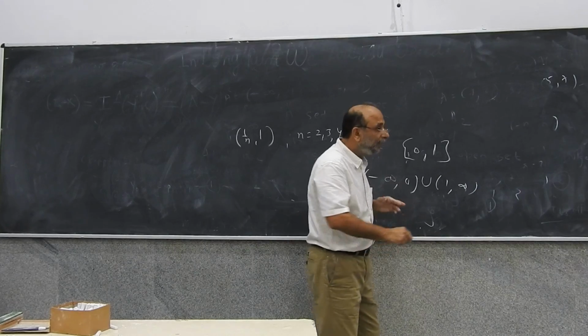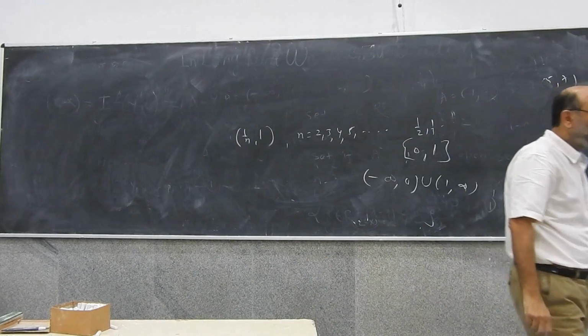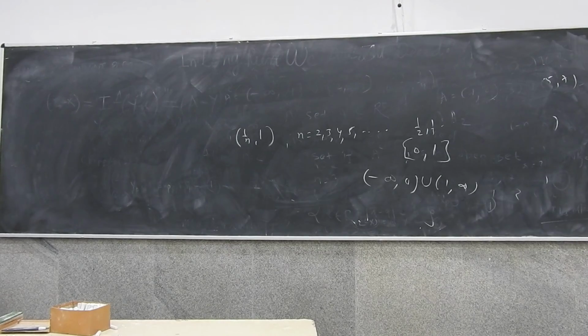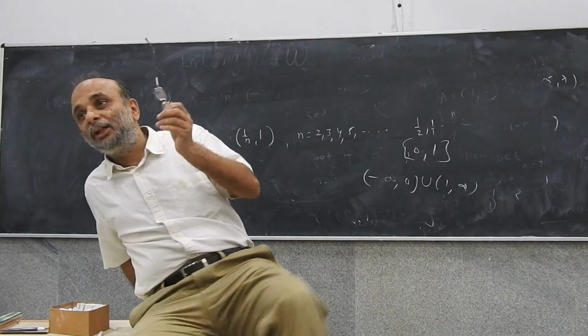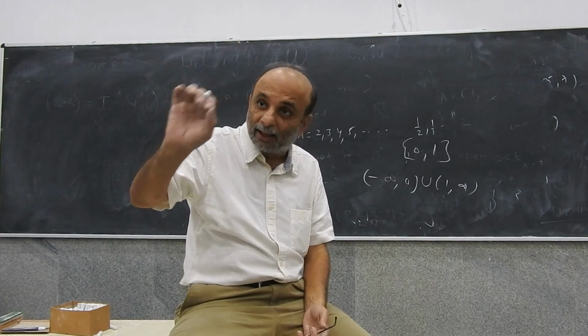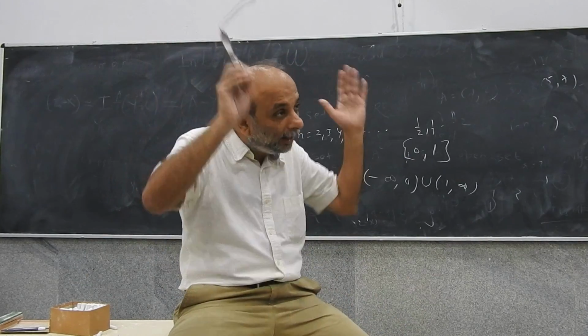Right? Okay. Now think of a sequence of points half, 1 by 3, etc. All these points are contained within this set and the limit is also contained within this set. So we have another definition of a closed set which is going to be very useful. I'm going to prove it to you. If you have a sequence of points in a closed set, so that all elements of this sequence are in the closed set, then the limit of that sequence will also lie in the closed set.